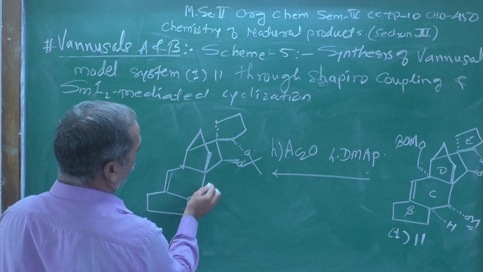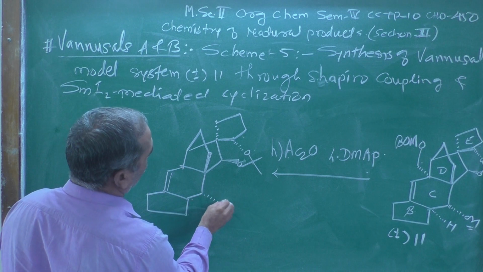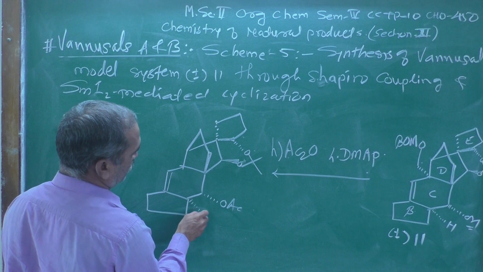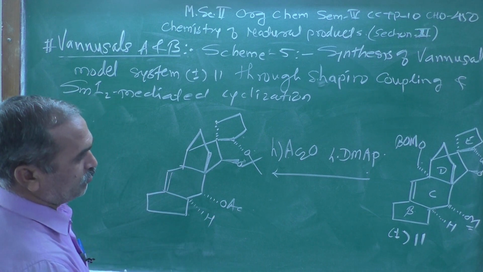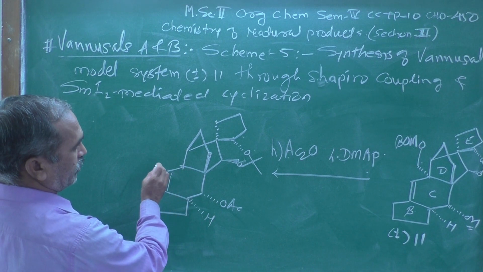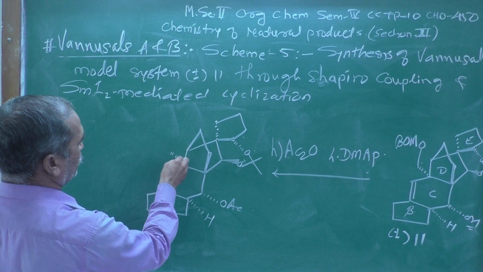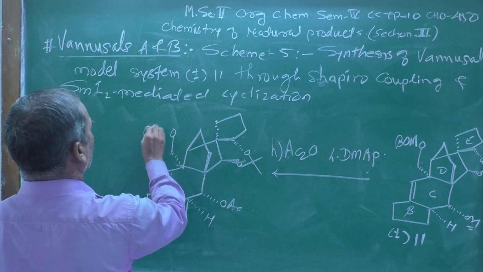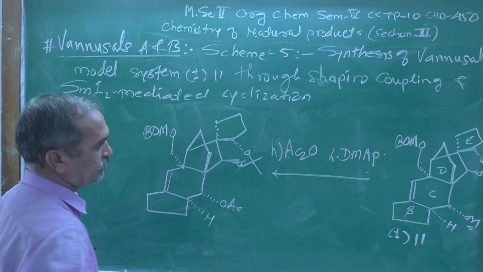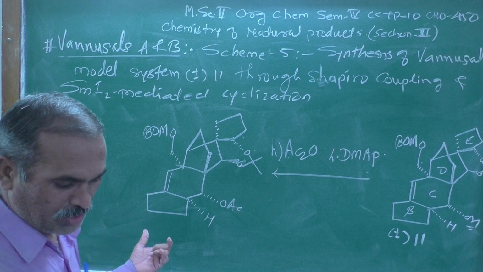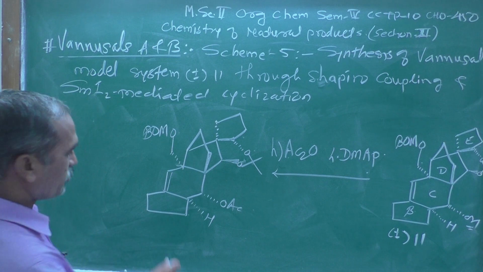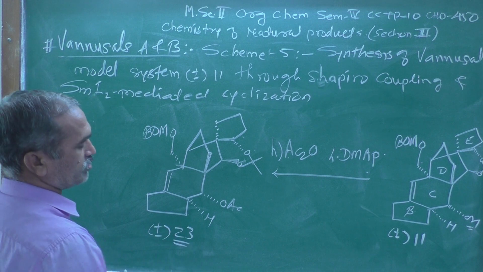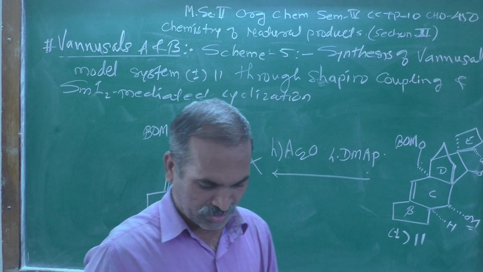Only here the acetyl group Ac, and now this hydrogen atom should be below the plane, and here one group which remains once again as it is, O, BOM, right. So, this is the compound which we got over here. This is nothing but structure number plus minus 23.